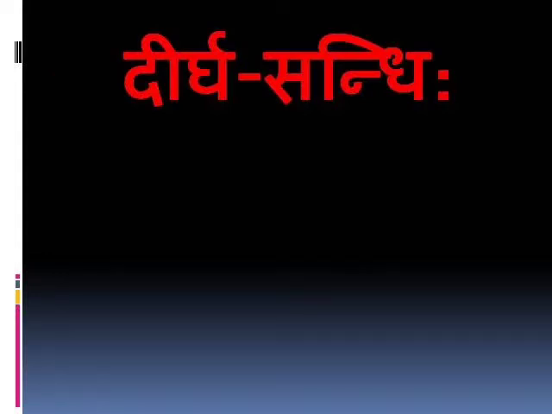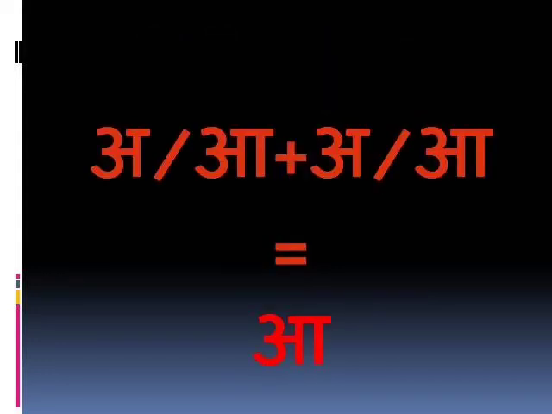Now, the rule of Dirgha Sandhi is: when A or Dirgha A is followed by A or Dirgha A, the result is Dirgha A. Here, four conditions are possible: A plus A becomes A, A plus Dirgha A also becomes A, Dirgha A plus A also becomes A, and Dirgha A plus Dirgha A also becomes A. So in any condition we get the result Dirgha A, and Dirgha A is a Dirgha Svar, and that's why this Sandhi is also called Dirgha Sandhi.